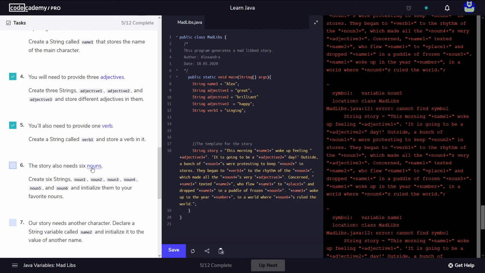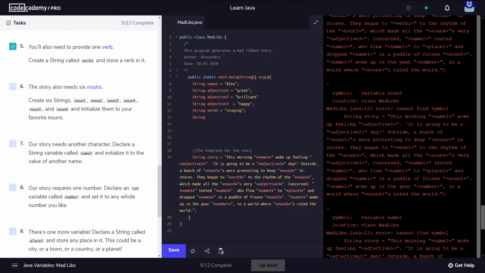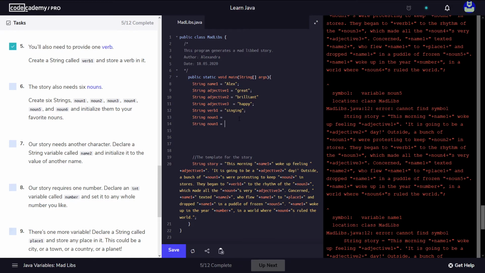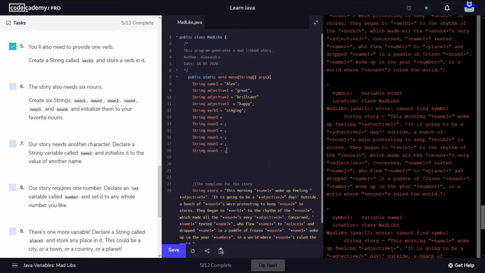The story also needs 6 nouns, so we need a string noun1. In order to speed up a little bit, I'm gonna do this. So 1, 2, 3, 4, 5, 6. Okay, so noun1, noun2, noun3, noun4, noun5, noun6.